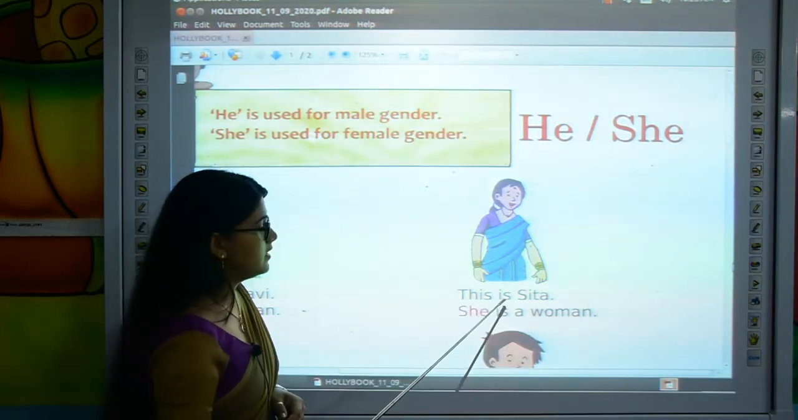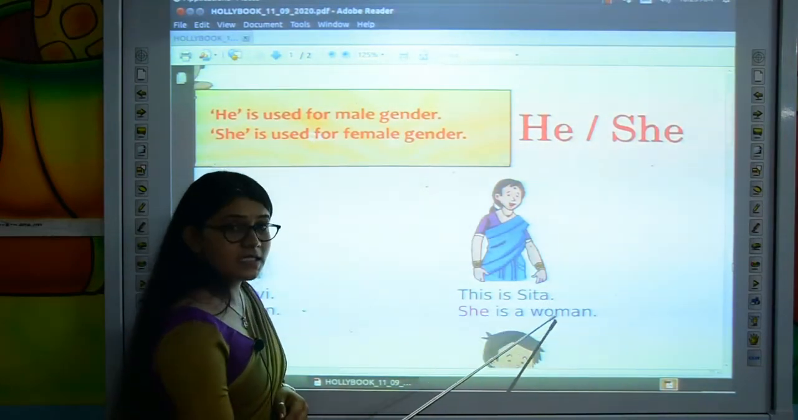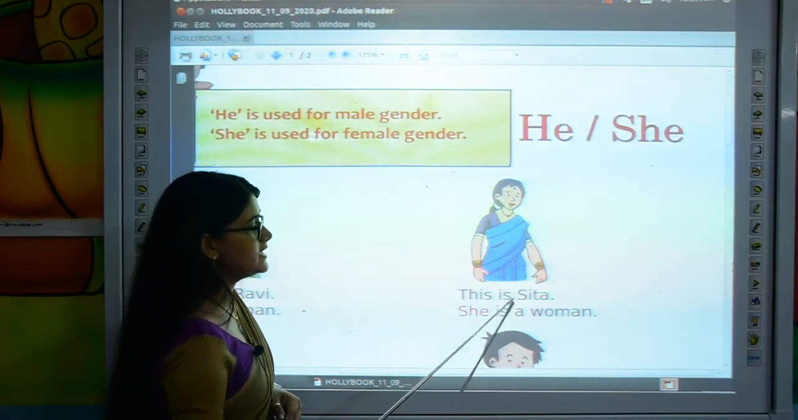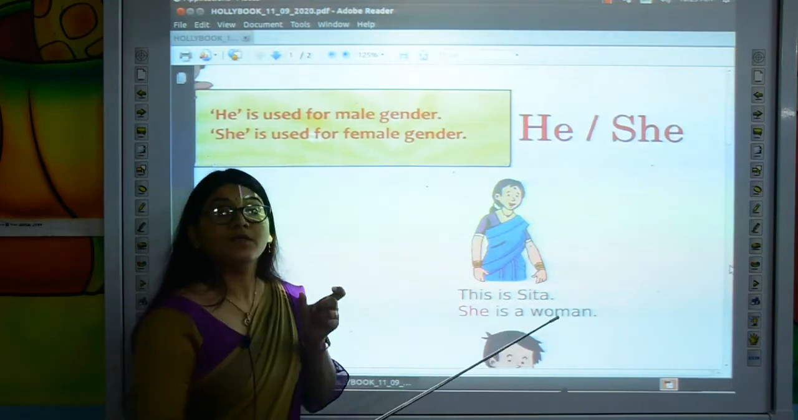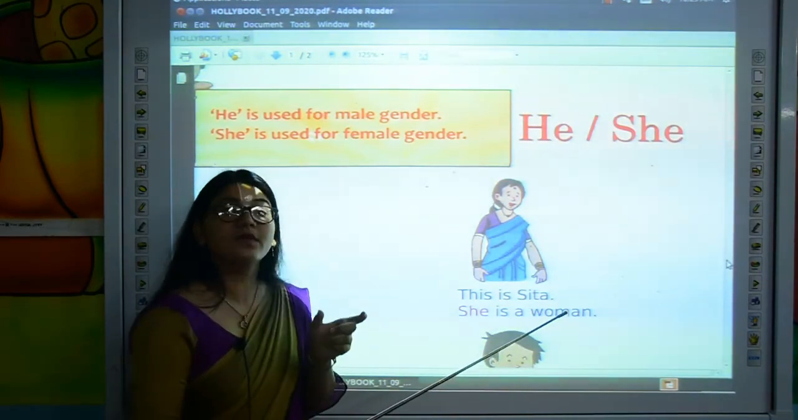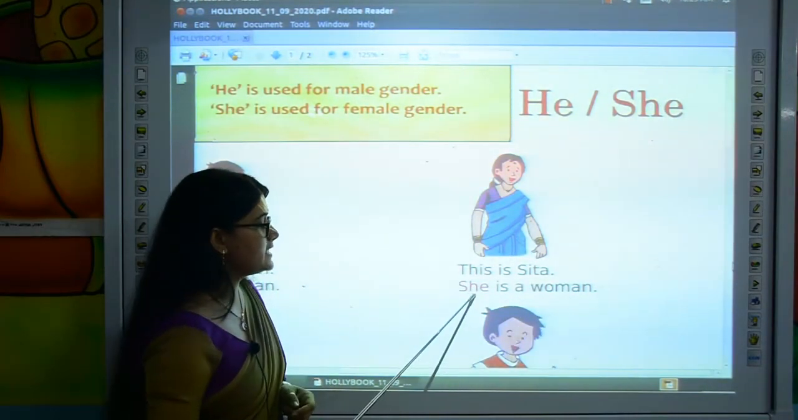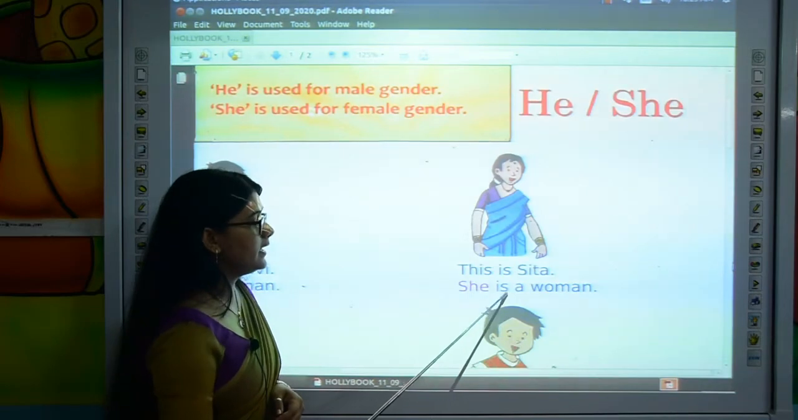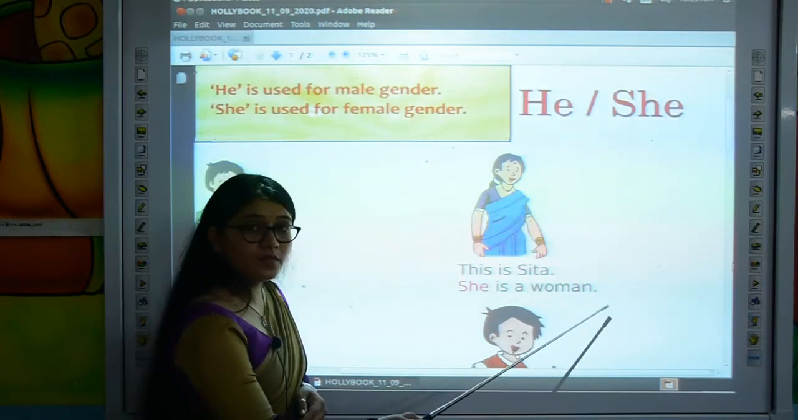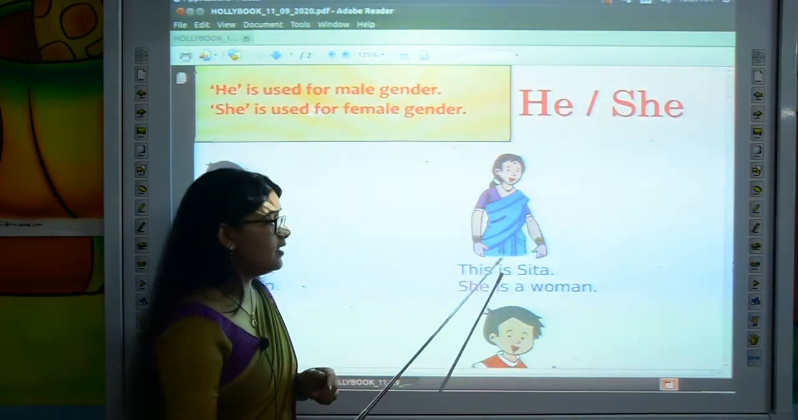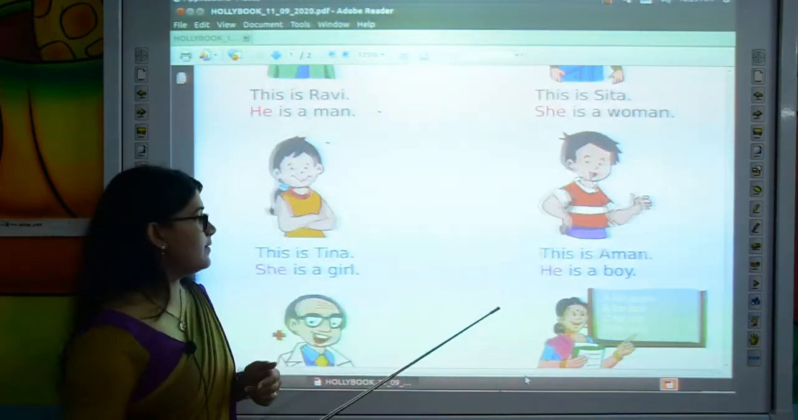T-H-I-S, this, I-S, is, S-I-T-A, Sita. This is Sita. And now here Sita is the name of a woman, and for woman we will use she. S-H-E, she, I-S, is, a, W-O-M-A-N, woman. This is Sita and she is a woman. Alright, now let's see one more example.